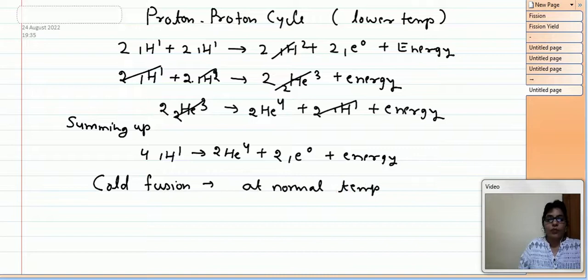In fusion the temperature is very high, so it is not possible to do such experiments in the laboratory. But if we do it at lower temperature or at normal temperature, then that phenomenon is termed as cold fusion. So this is an area of research for the scientists. So let us stop here.